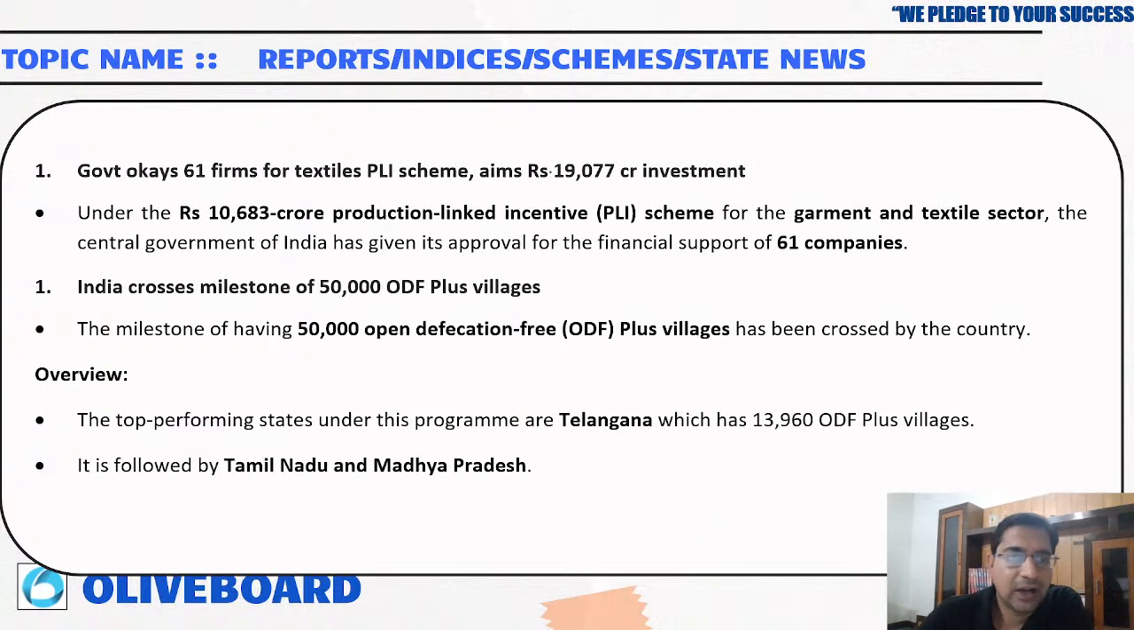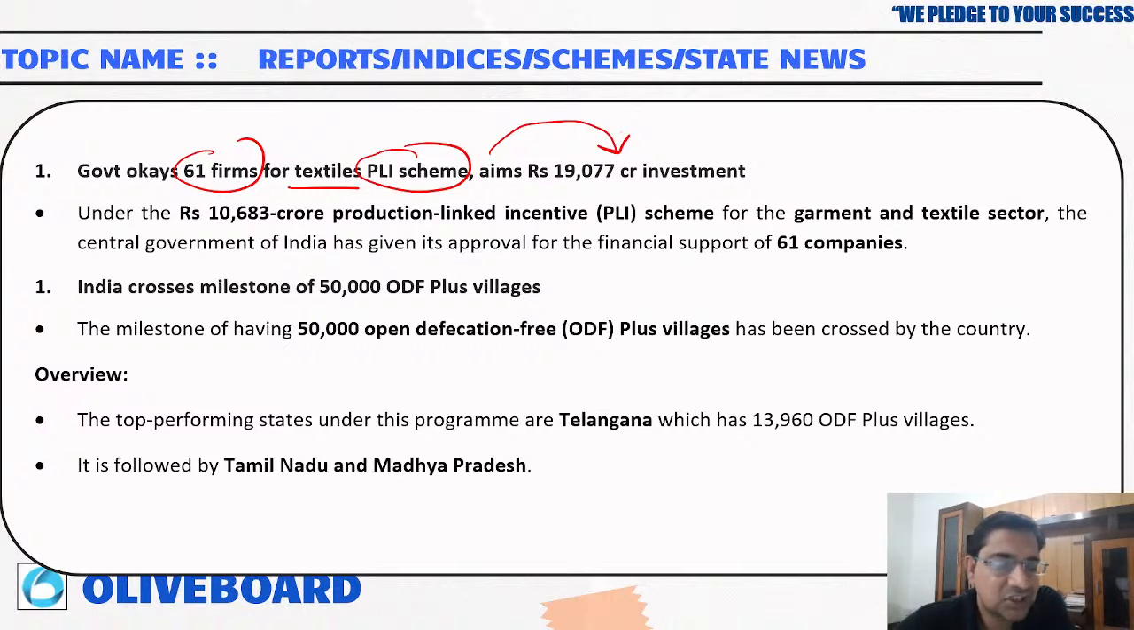Now, the government has okayed 61 firms for textiles under the Production Linked Incentive scheme for 19,077 crore investment. So these 61 firms can now avail the PLI scheme. Under the rupees 10,683 crore PLI scheme for the garment and textile sector, the central government of India has given its approval for financial support to 61 companies.